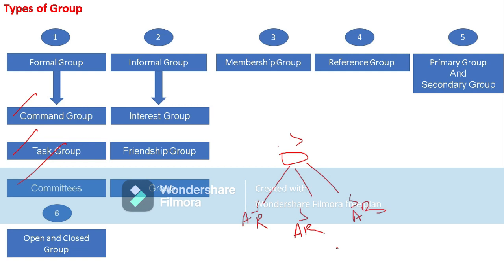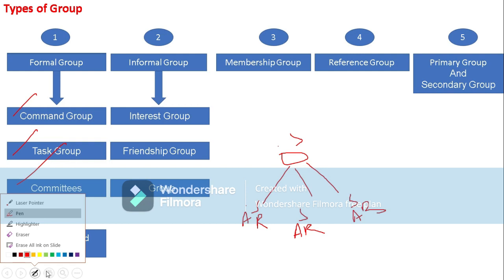For example, 10 people working under a marketing manager, who is the boss of these 10 people. So this is a command group. Under the marketing manager, 10 sales representatives are working. So it is a command group.